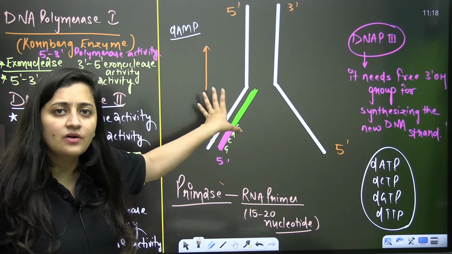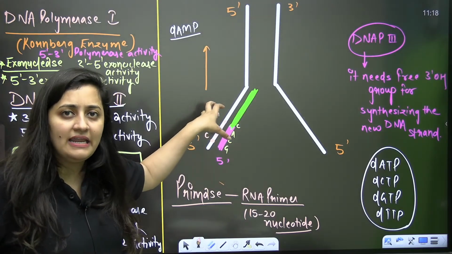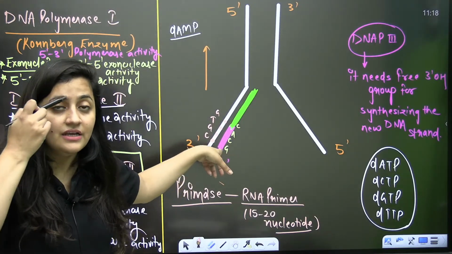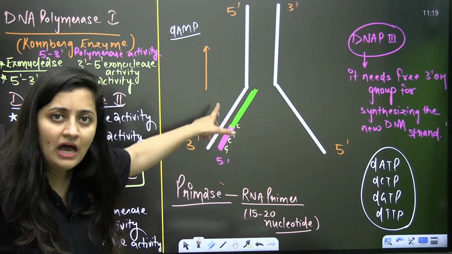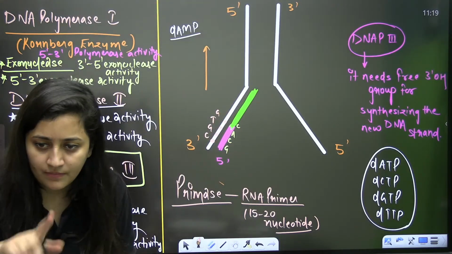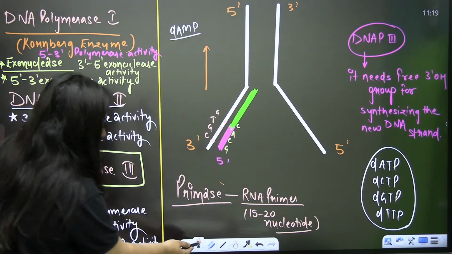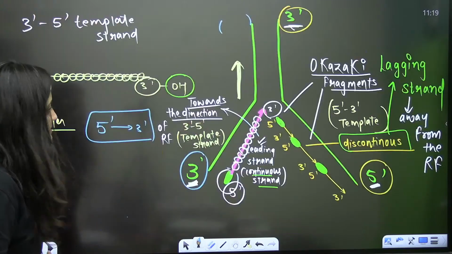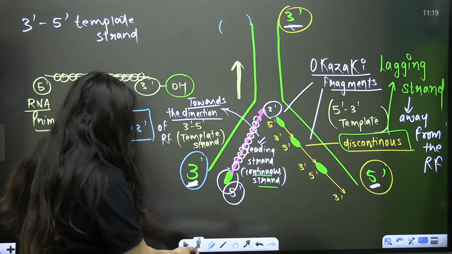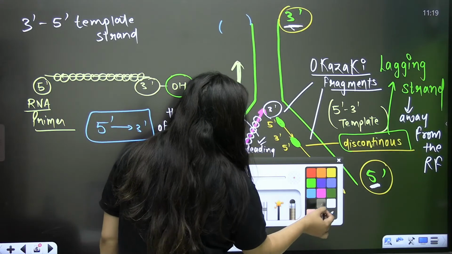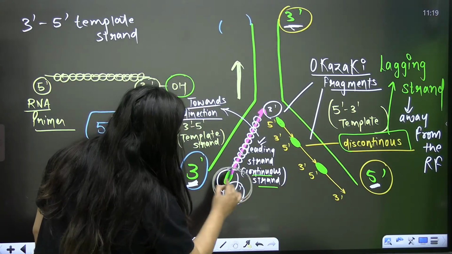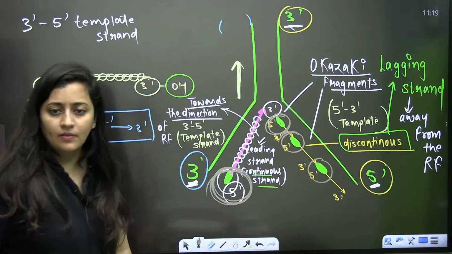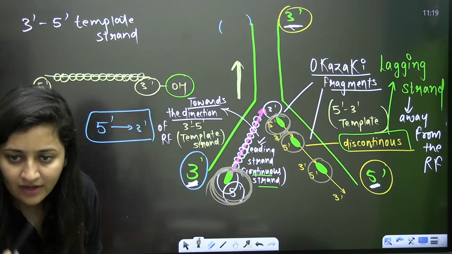DNA doesn't require uracil. There is no need of uracil in DNA. But if the RNA primer is here, then it will contain uracil. Then how can we say that our DNA is perfectly fine? So that's why we have to remove these primers. Once the DNA synthesis is done, you know what is going to happen? This primer will be removed. Are you getting my point?